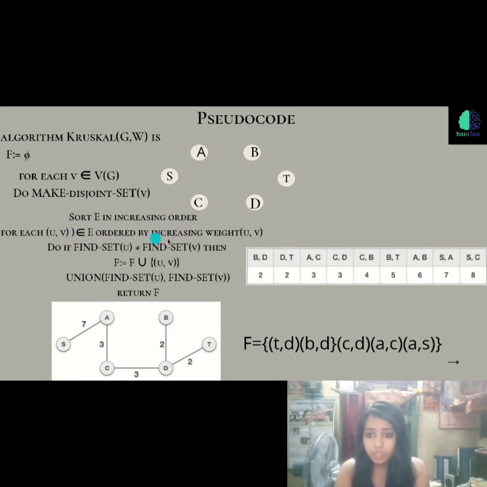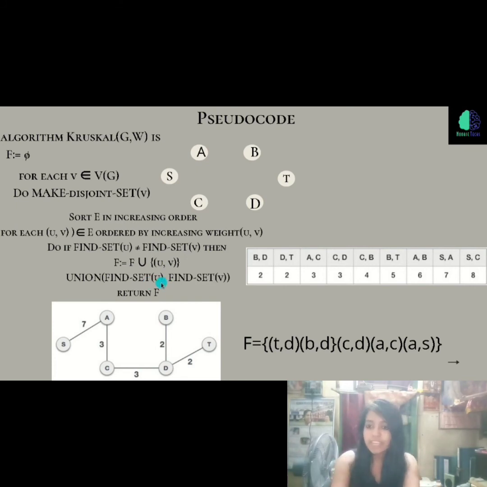Next, for each edge (u, v) belonging to E, ordered by increasing weight, which means it will take two vertices u and v, consider this as u and v, and keep on joining them in increasing order. And after that it will do: if find set of u is not equal to find set of v, which compares whether the two vertices belong to one set or not, and if they don't belong to one set, then it will use the union function to union both of them and put them inside.